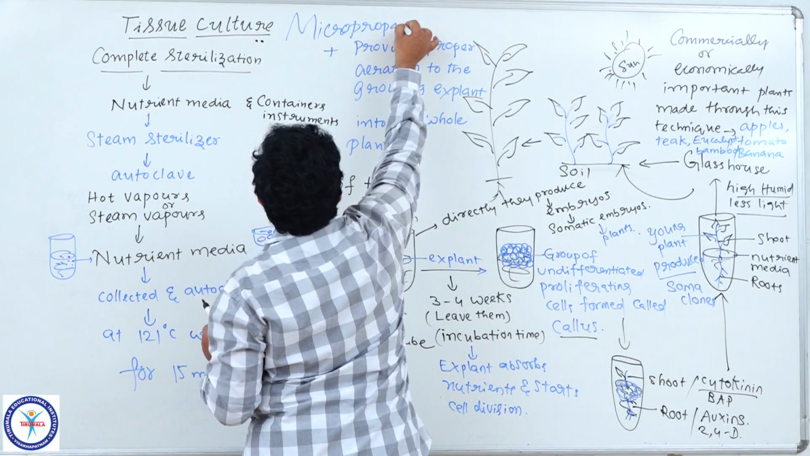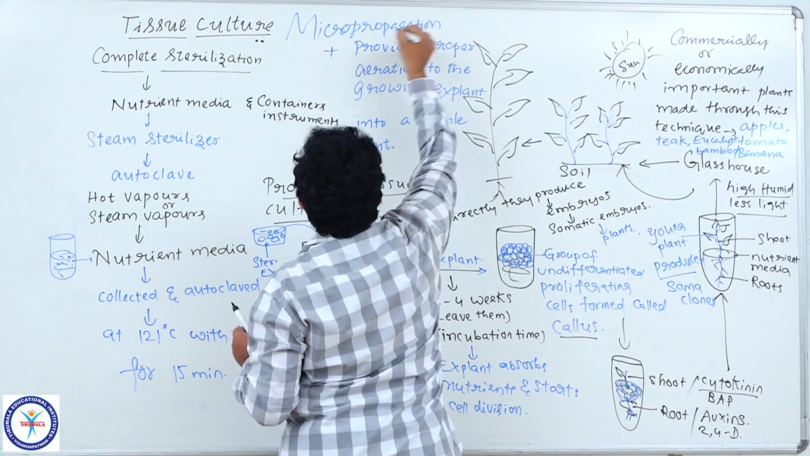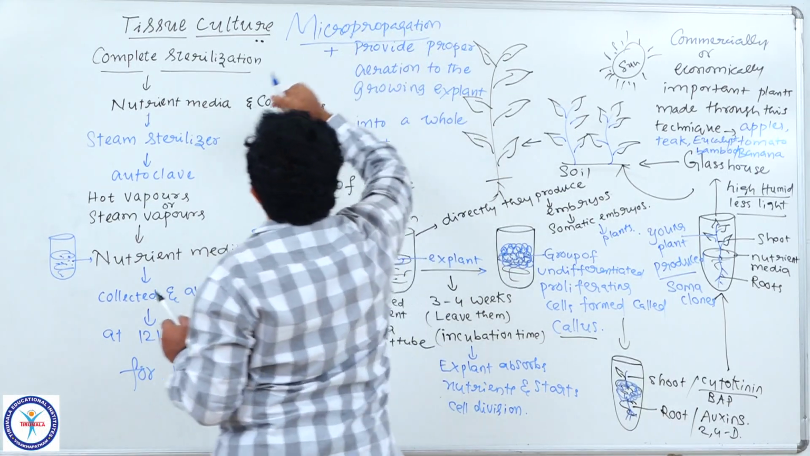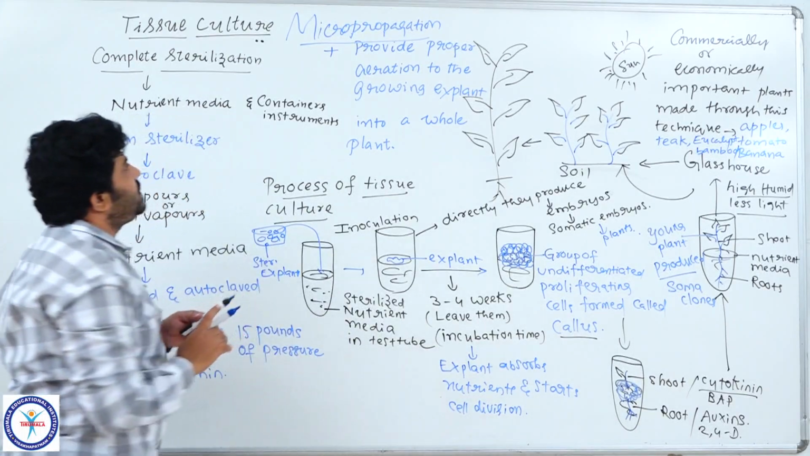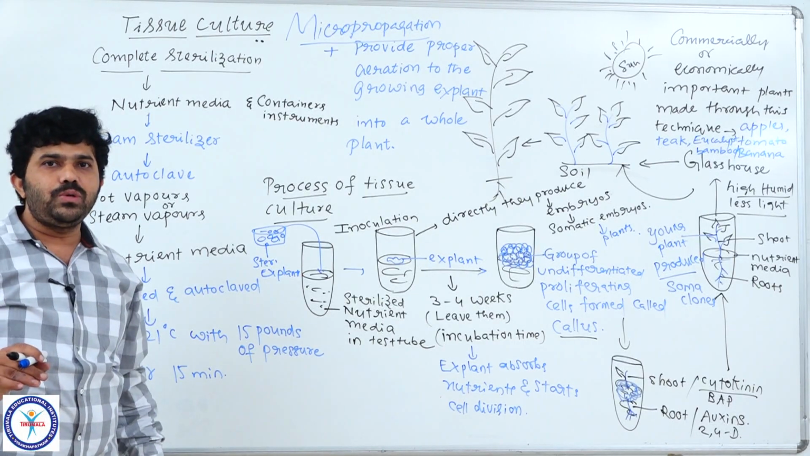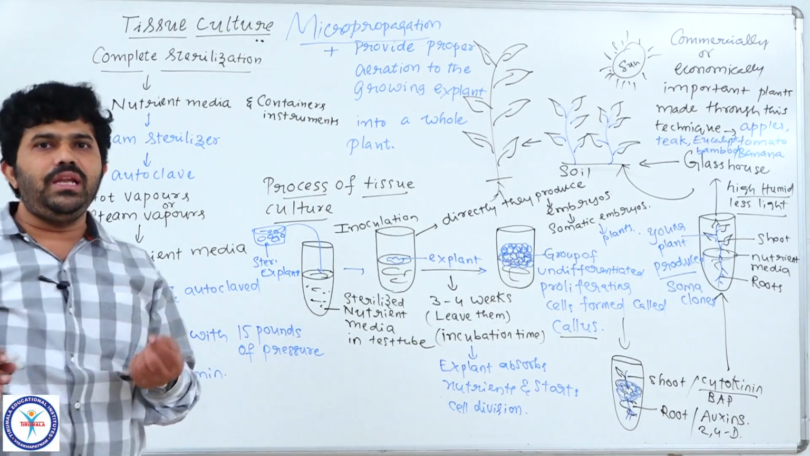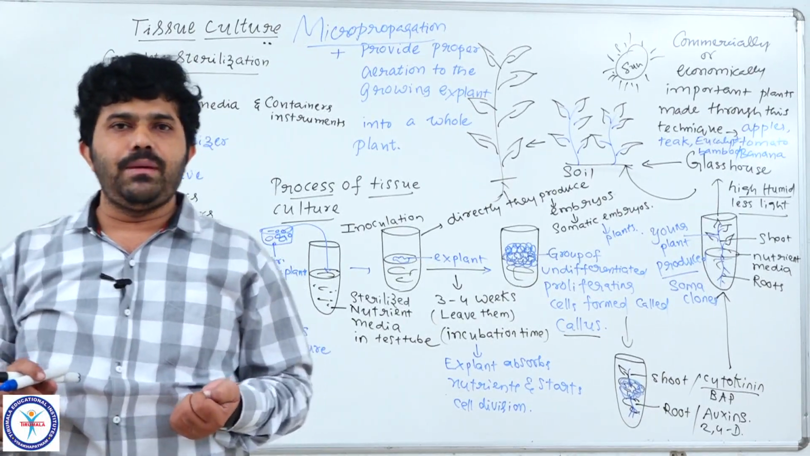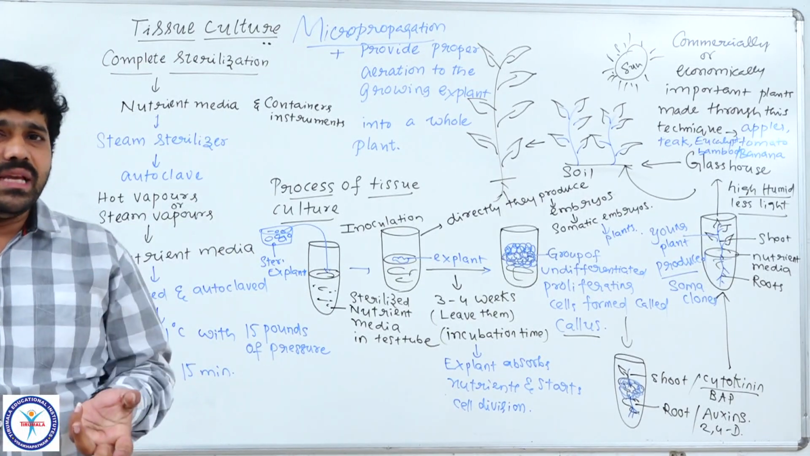You please remember, students, micropropagation. Through this micropropagation, like plant tissue culture, we are producing many thousands of desirable plants which are genetically identical to the parent plant. That's why those are called clones. Understood, students? Now we will discuss some very small topics.